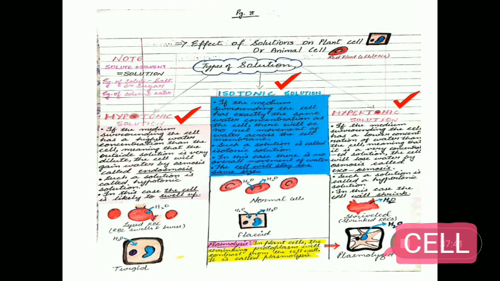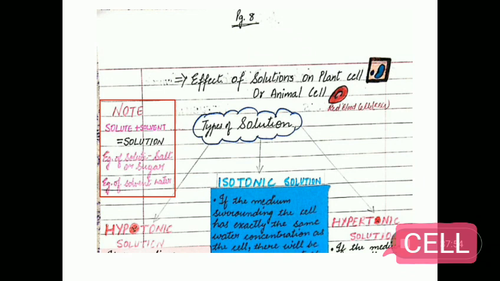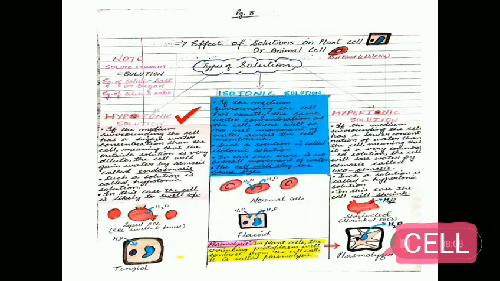Now we will discuss the effect of solutions on a plant cell or animal cell. There are different types of solutions: first is hypotonic solution, isotonic solution, and hypertonic solution. Before we discuss the effect of solution, we need to know how solutions are prepared. A solution is prepared by dissolving the solute particles, such as salt or sugar, in the solvent, which can be water. First,